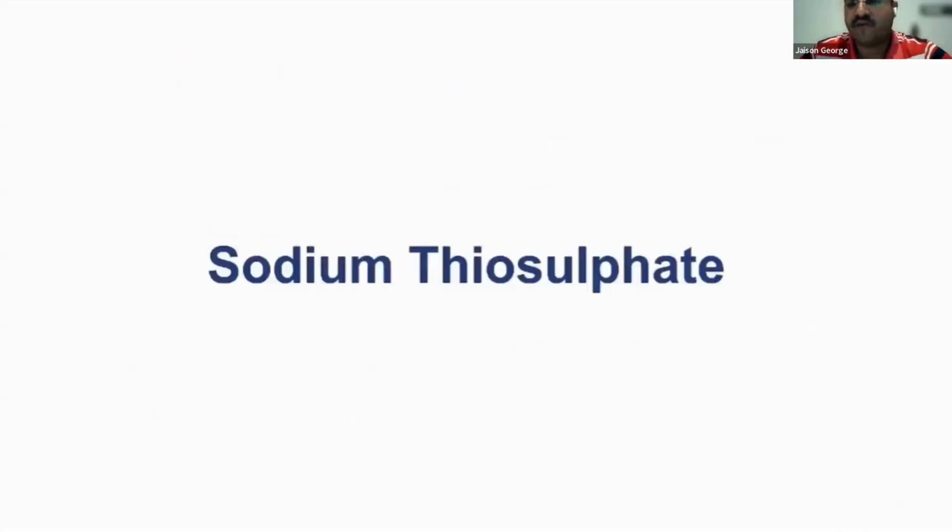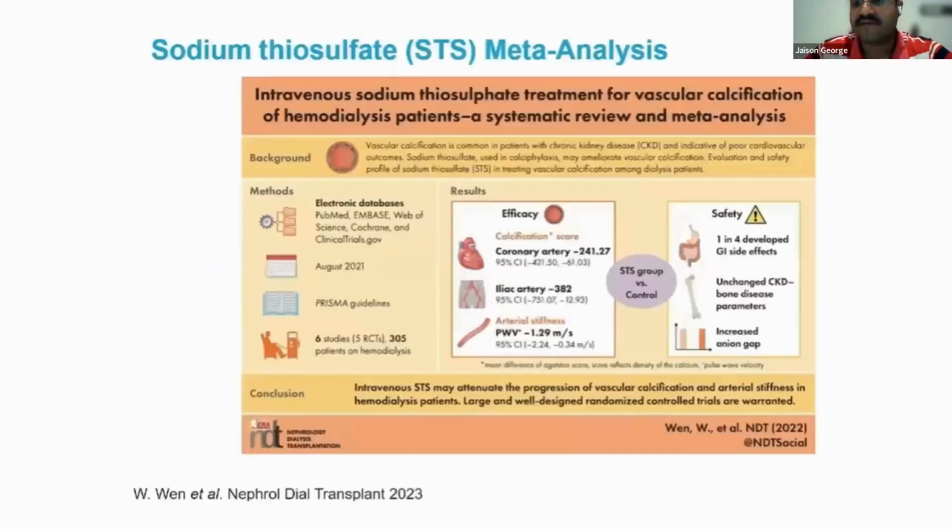And sodium thiosulfate. Sodium thiosulfate has been around for some time and has been used with some success, especially in calciphylaxis. So this is a meta-analysis published in NDT in 2023, looking at IV sodium thiosulfate treatment for vascular calcification. It showed that sodium thiosulfate significantly reduced coronary and iliac artery calcification and also improved arterial stiffness. But tolerability appears to be an issue. Common side effects include nausea and increased anion gap acidosis. There is no significant impact on bone mineral density.